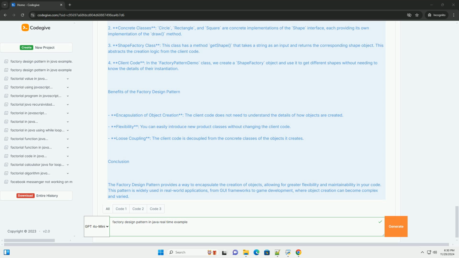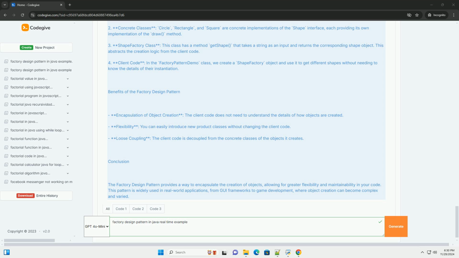Benefits of the factory design pattern. Encapsulation of object creation: the client code does not need to understand the details of how objects are created. Flexibility: you can easily introduce new product classes without changing the client code. Loose coupling: the client code is decoupled from the concrete classes of the objects it creates.